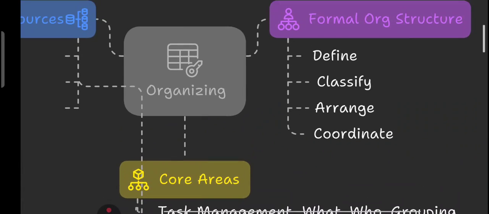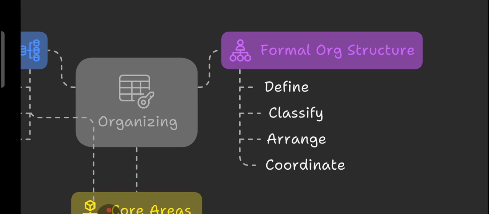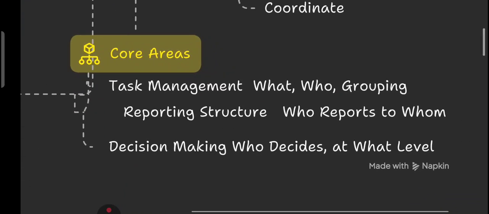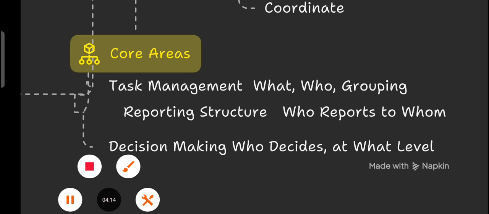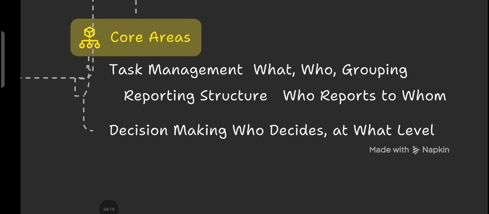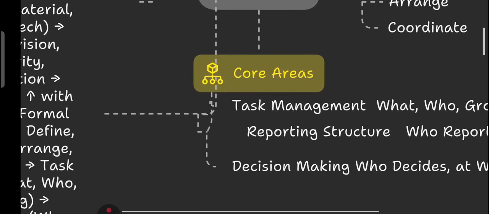Now if you look at the types of organization we have, there is something called formal organization structure. It means clearly defining, classifying, arranging, and coordinating every role, every resource. It brings order to the potential chaos. And if you look at the core areas to focus on, first we have task management, meaning who does what and how they are grouped. Second we have reporting structure, meaning who reports to whom. Then we have decision making, meaning who makes decisions and at what level decisions are made. So these are called core areas: task management, reporting structure, decision making, right?